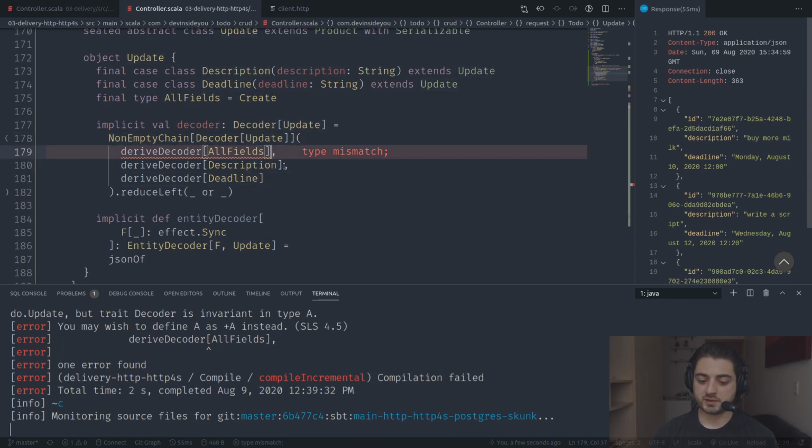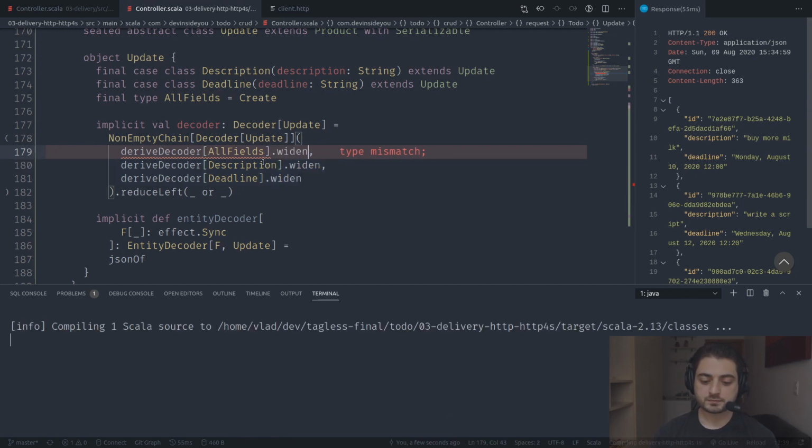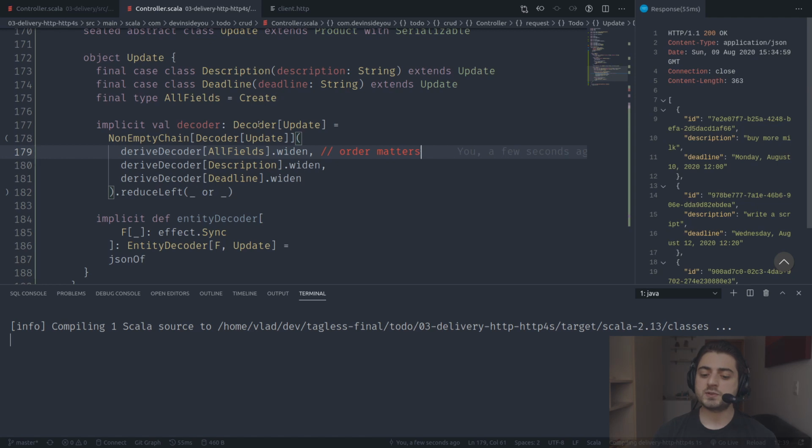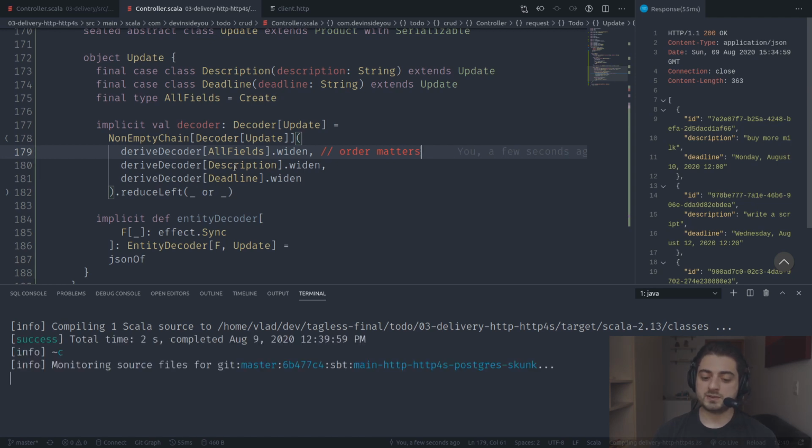And cats has a helper method called widen, like this, dot widen. Okay. I'm also going to leave a comment over here. I'm going to say order matters. Okay, because otherwise, it's all strings, right? And so if you just send the description, it's going to be able to put it something like over here and not over there. Okay, at least in the preparation of my video for this video, it only worked if I put it as first.